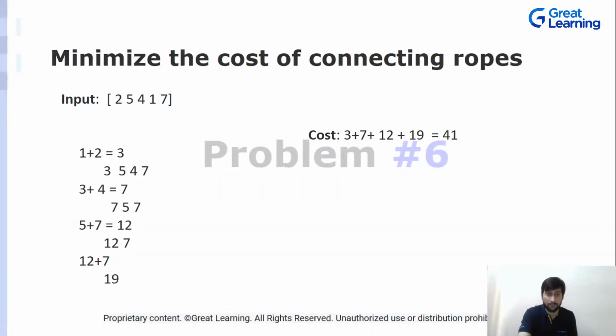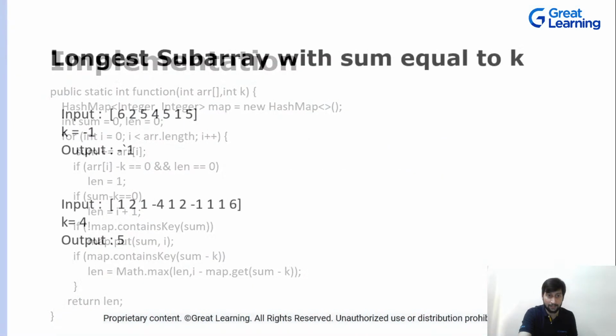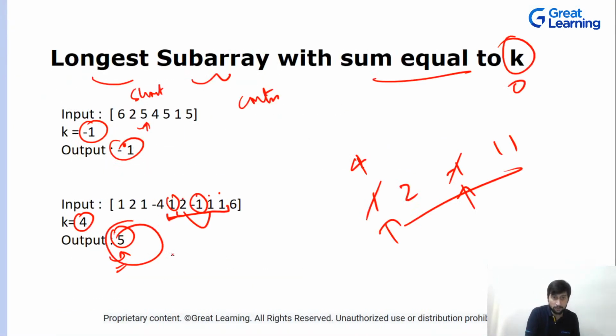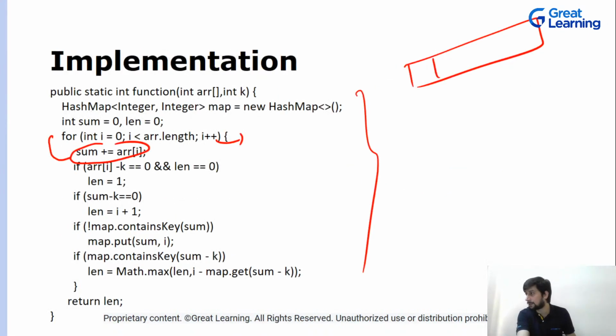Yes, the 5 is the length of the subarray, right? So your output is 5, right? See the output 5, this is your length. This is the sum, K is the sum. Okay, Kashyap? Okay, you were explaining, Ravi.